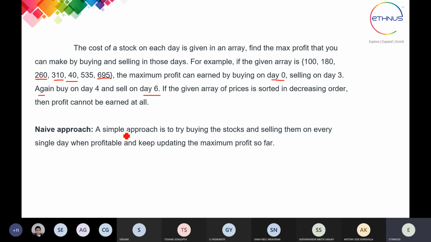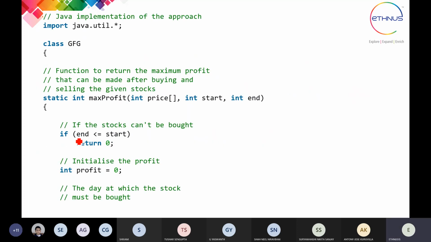The approach we have to use is to try to buy the stock and sell on every single day when profitable, and keep updating the maximum profit so far. First we buy the stock, and for each and every next day after that buying day, we find out how much profit we will get. Based on that array of profits, we take the maximum, and then we tell for that particular day you will get the maximum profit. So it is quite simple.